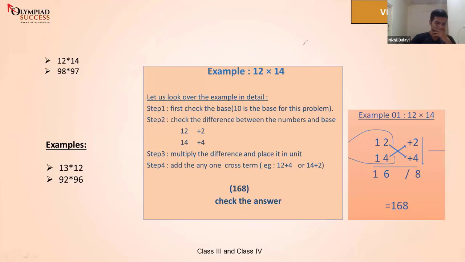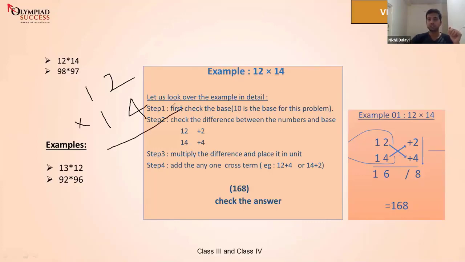So this is the next trick. This method is called the vertical and crosswise method, and this is called the crowning gem in Vedic maths. This is very simple. Let me directly take you to how we do it. Imagine it is 12 multiplied by 14.